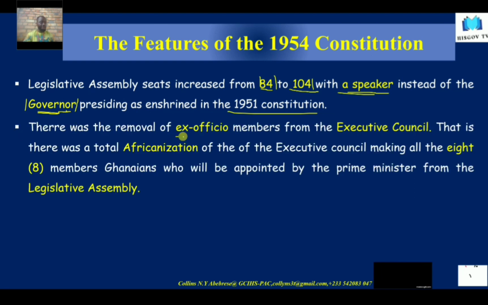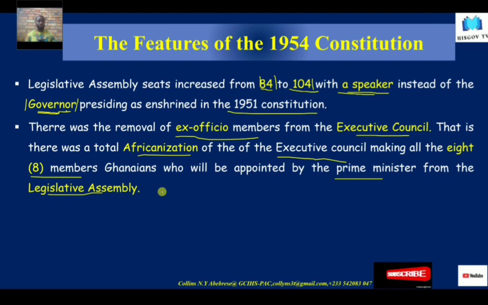Again, there was the removal of the ex-officio members from the Executive Council, and by this there was a total Africanization of the Executive Council, making all 8 members appointed by the Prime Minister from the Legislative Assembly. Now, the composition of the Executive Council in the 1951 Coussey Constitution had 3 ex-officio members who were all supposed to be white, and the Executive Council was the highest of the councils.